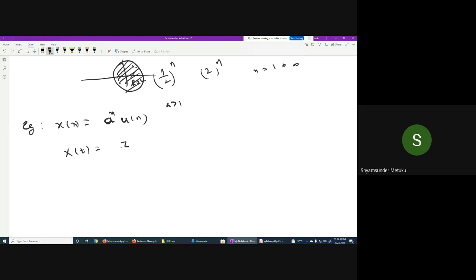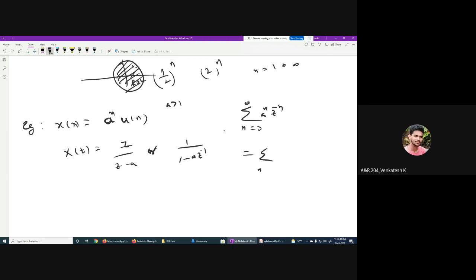Simply you'll get z by z minus a, or 1 by 1 minus a z inverse. Anything is okay. You are supposed to get this result. Anybody got it? Taking so much time. n is equal to 0 to infinity, a power n, z power minus n.